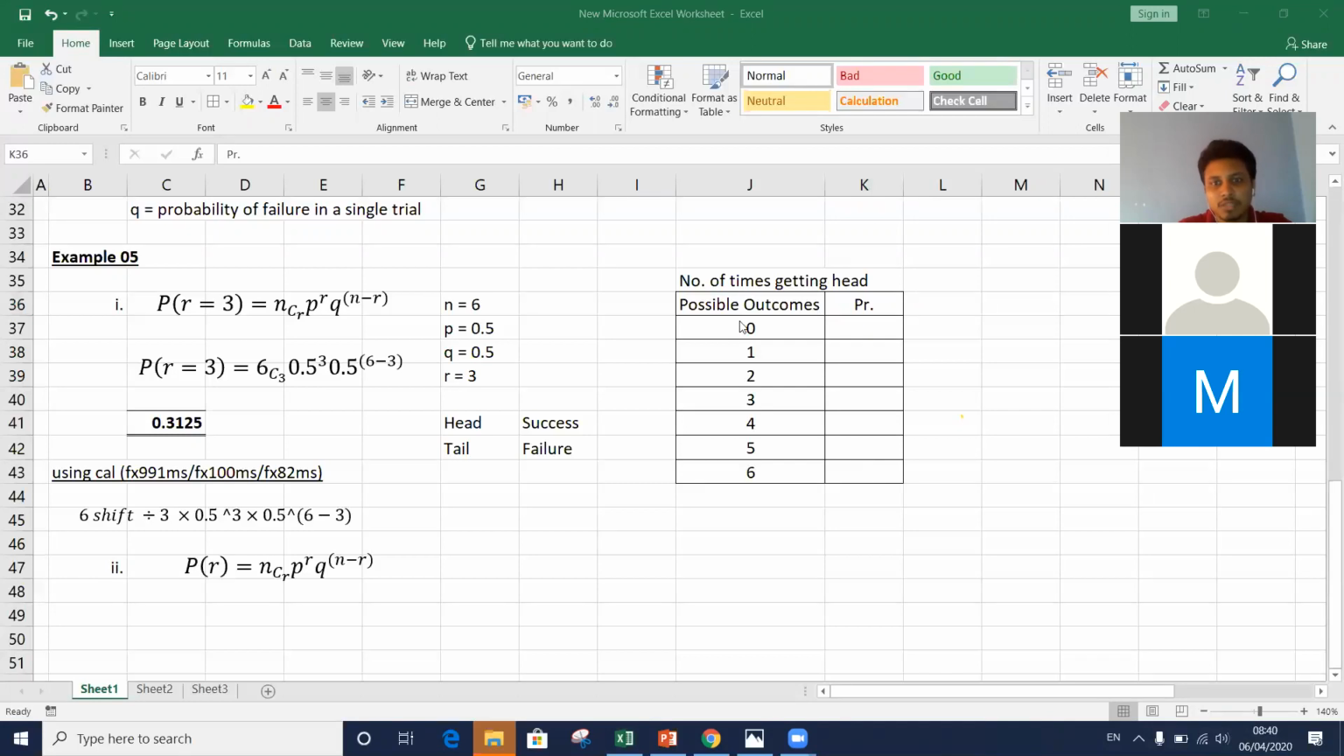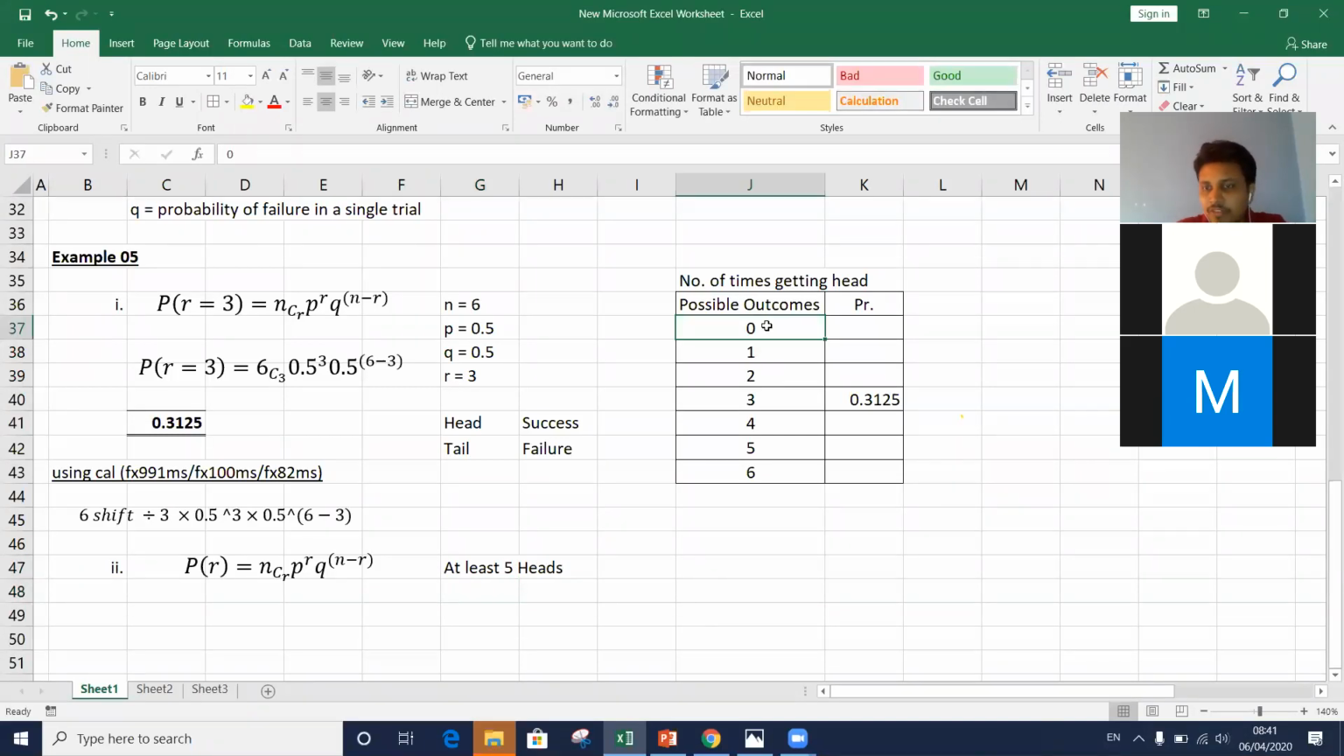In part 1, what have we calculated? Getting exactly 3 heads. This is the probability of getting heads exactly 3 times, and the value we calculated is 0.3125, right? That is what we have calculated. In part 2, what are we asked? At least 5 heads. Getting at least 5 heads.